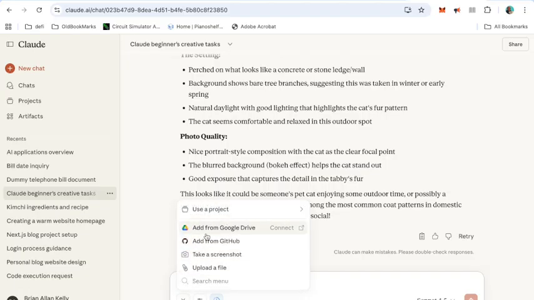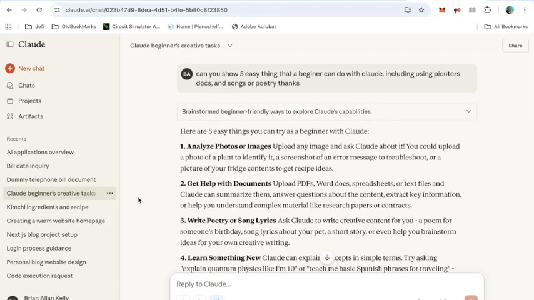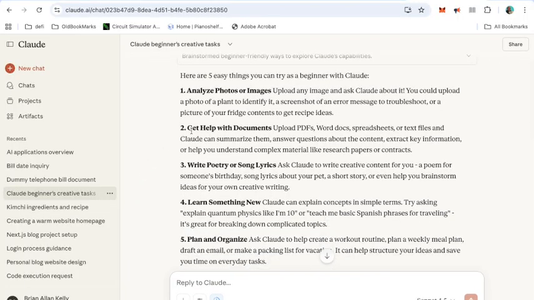You can click that button, upload whatever image you want, ask it any questions, and it'll answer the questions, and quite detailed answers as well. So that's number one that we tried. So number two, as we can see here, is get help with documents. Upload PDF, Word docs, text files, and Claude will summarise them, answer questions about the content, extract key information, or help you understand complex materials like research papers or contracts.